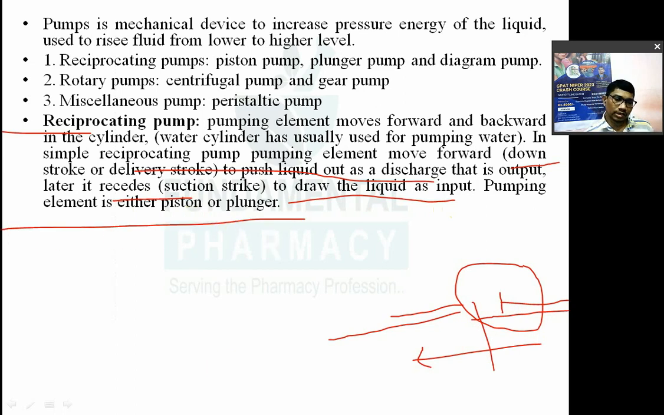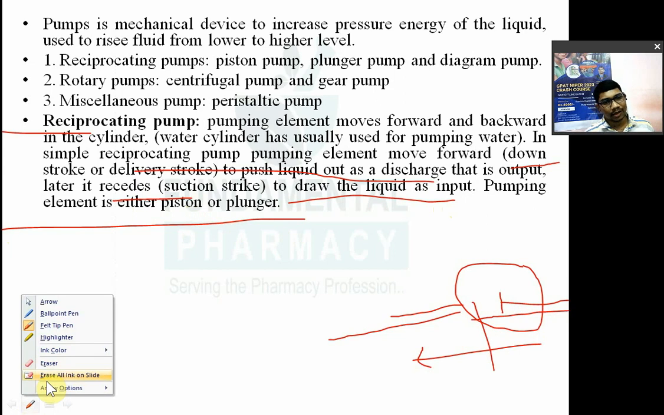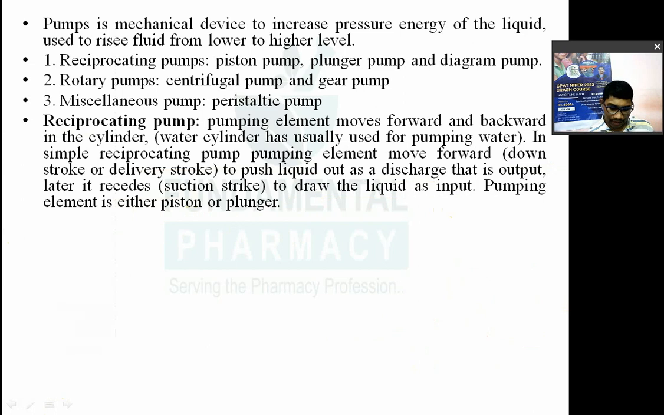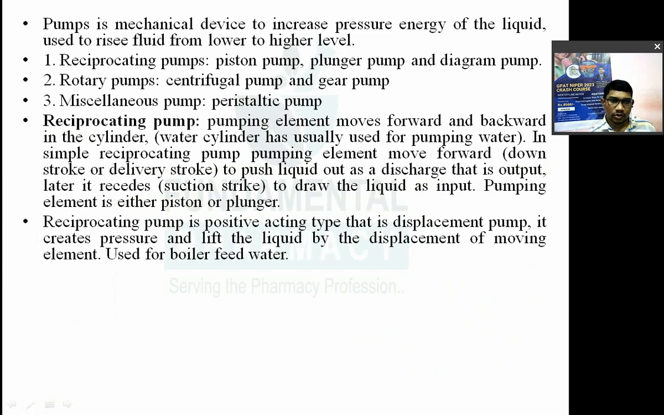Piston भी हो सकता है, plunger भी हो सकता है इसमें, ठीक है. So depending on that, piston pumps are there. They are further classified. Then plunger pumps are there. They are also further classified, right? So reciprocating pump is a positive acting type of pump. That is a displacement type of pump.